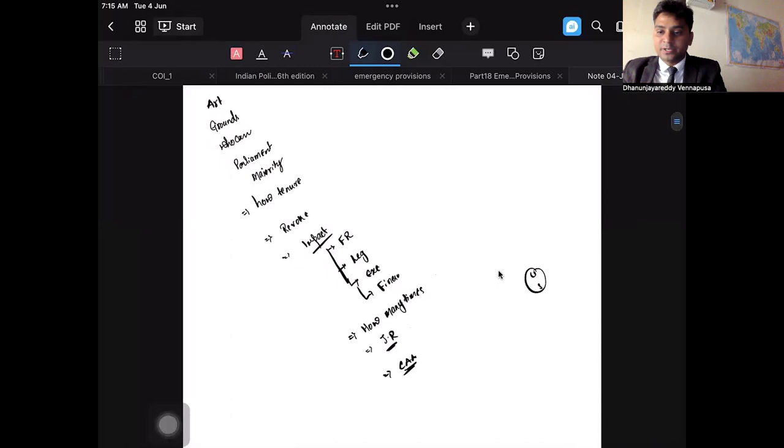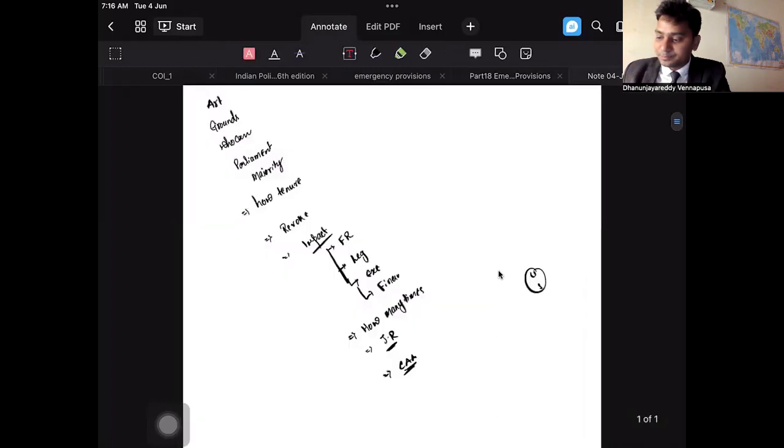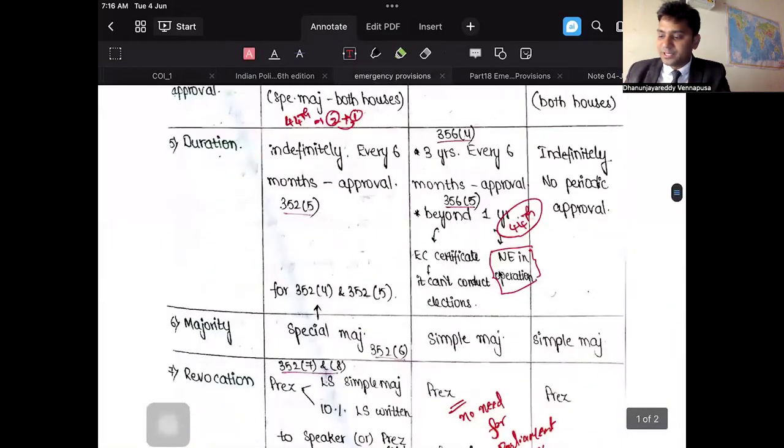If you read Lakshmikant, it is going to take time. Just stick to this for UPSC prelims. This is going to solve the questions on national emergencies, presidential rule, as well as financial emergency that they are going to ask in our examination. So what is the reference material? The reference material is this.